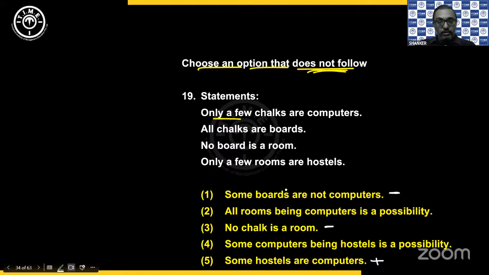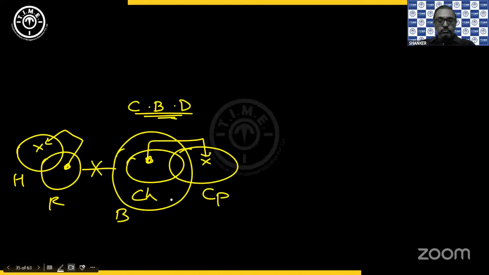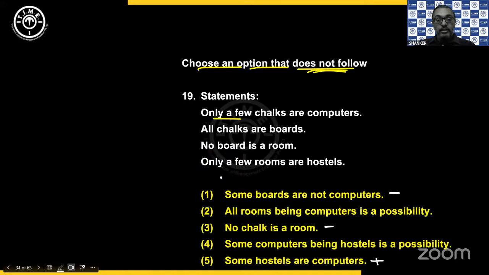Okay, let's take one by one. Some boards are not computers. Yeah, some boards are not inside computers. So complementary is all boards are computers. But if I take all the boards inside computers, then all the chalk also will go inside computers, which is not allowed because the indication is very clear: only a few chalk are computers. All the chalk cannot go inside computers. So complementary fails. That means the given negative follows. That means it is not my option. I need an option that does not follow.